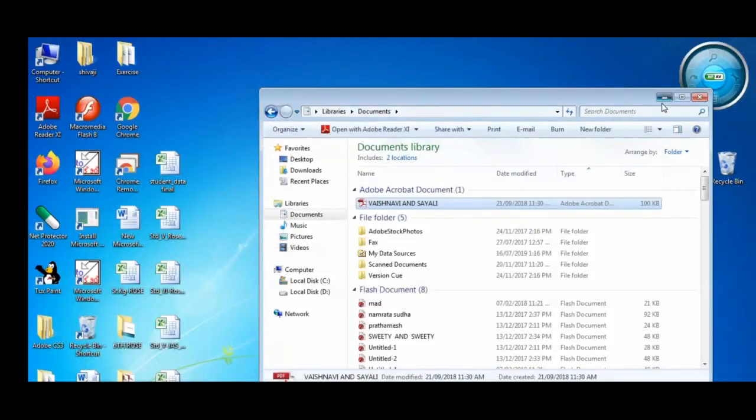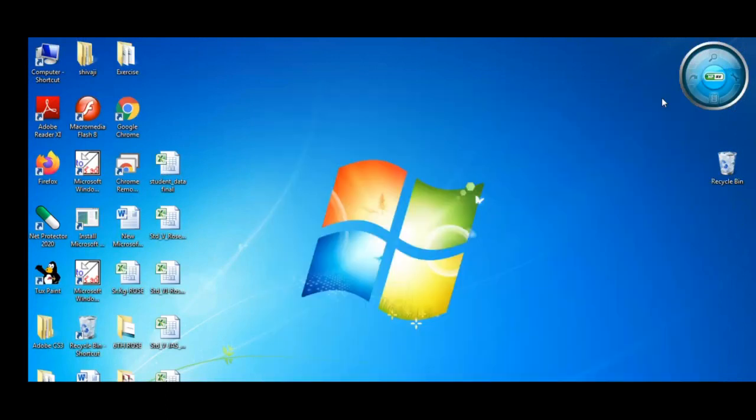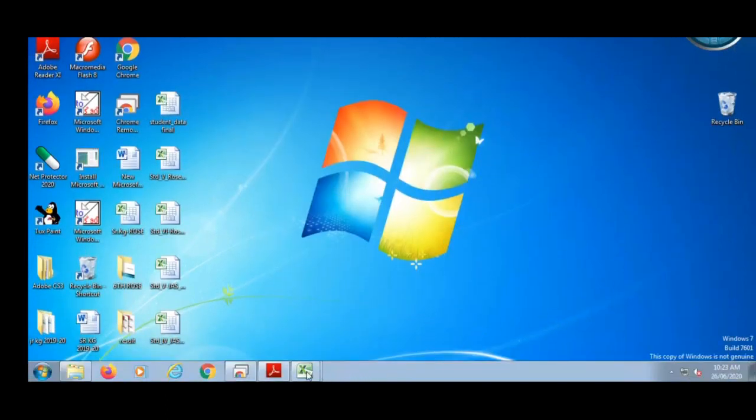I will minimize this explorer also. Now see downside, what happened? Whatever file I open, that file gets minimized and stored here. Whenever I want this file, I just click on it and I can open it.